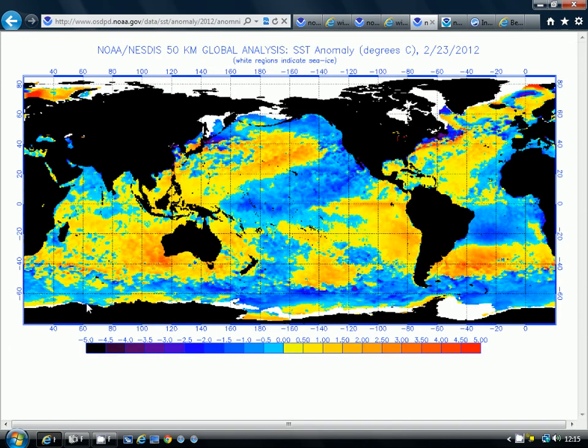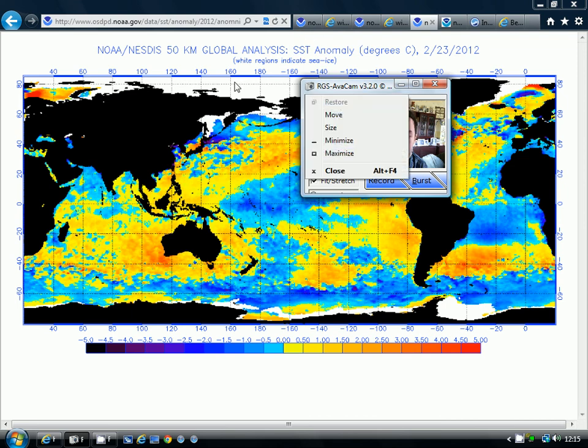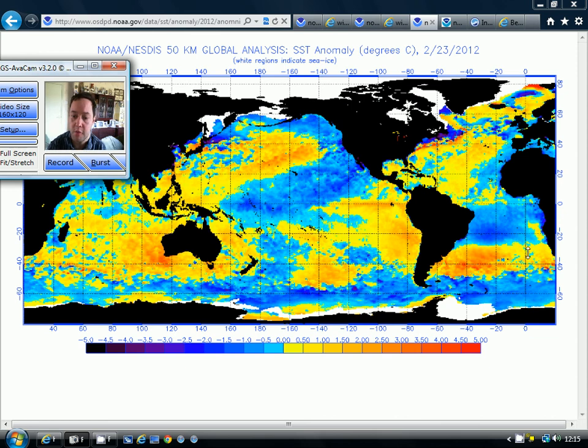Now, the current situation across the Pacific is that we actually have a La Nina fading. We've been in La Nina conditions across much of the Pacific really since the middle of 2010, but that La Nina is starting to fade away, and we've still got the leftover of that La Nina across these western parts of the equatorial Pacific.